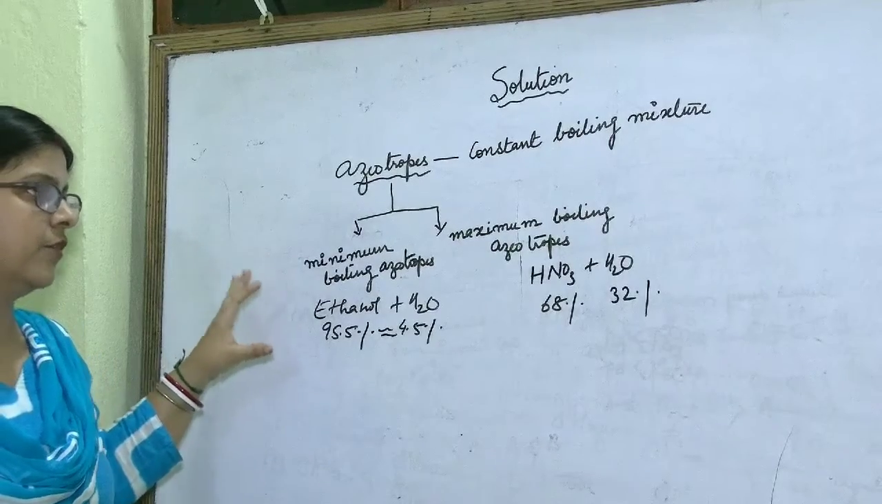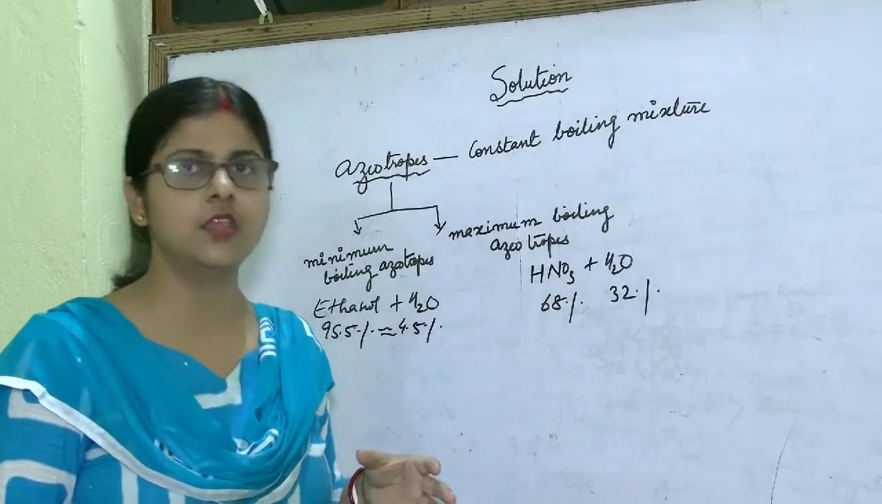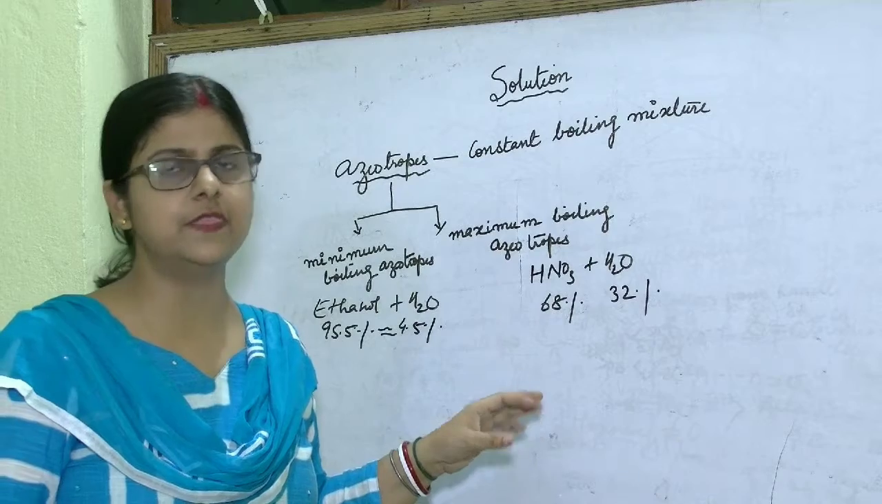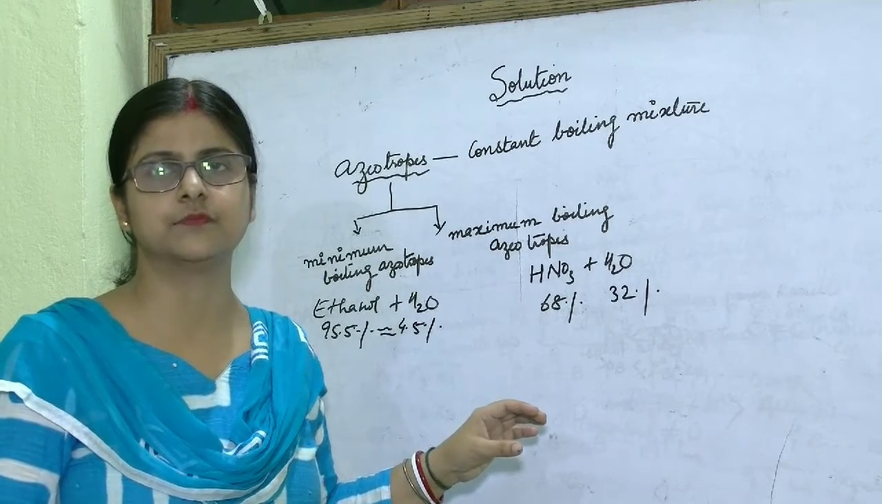So I hope the point is clear. What is an azeotrope or azeotropic mixture? A mixture which boils at constant temperature is known as an azeotrope or azeotropic mixture.